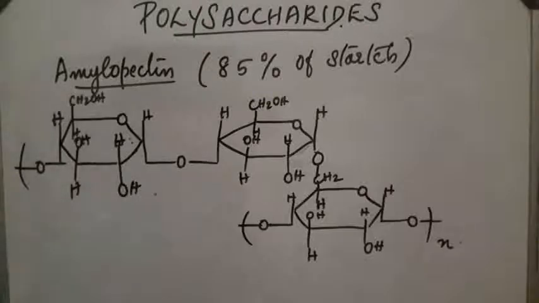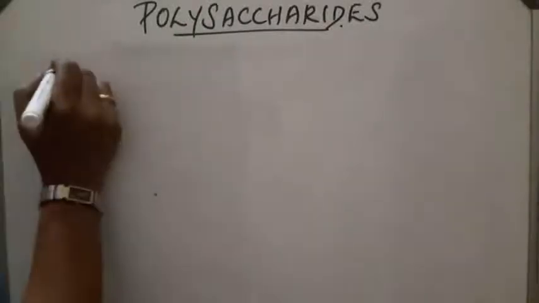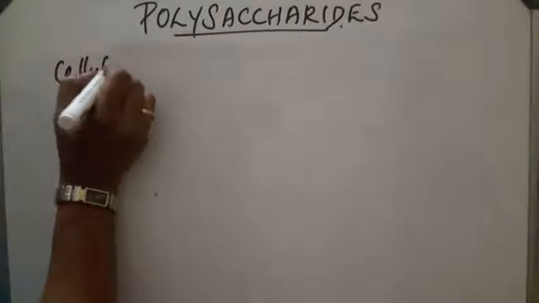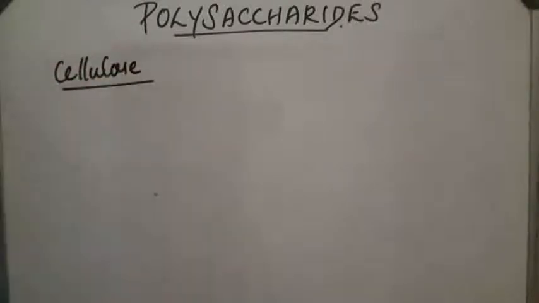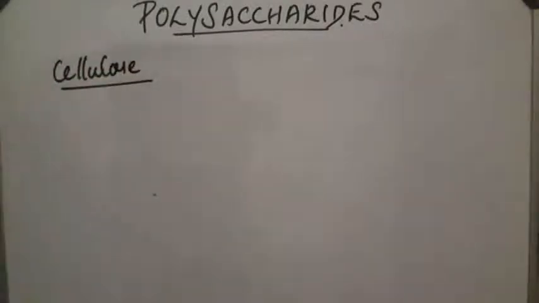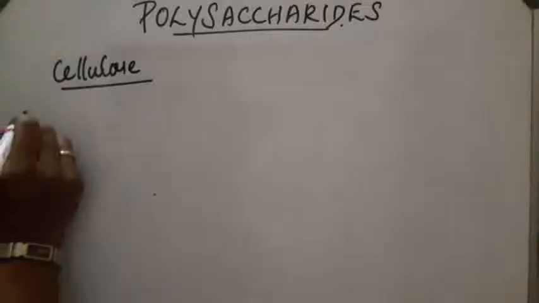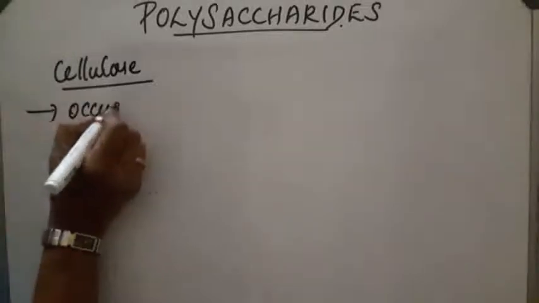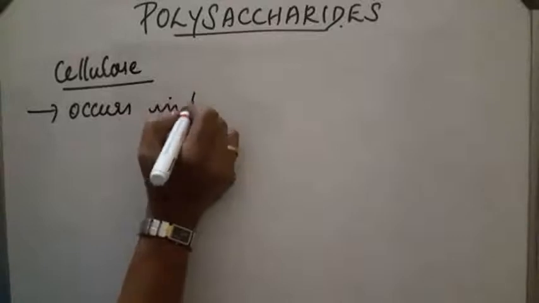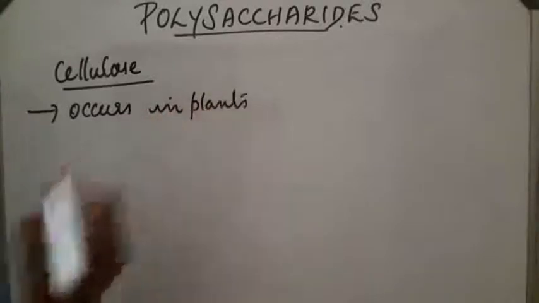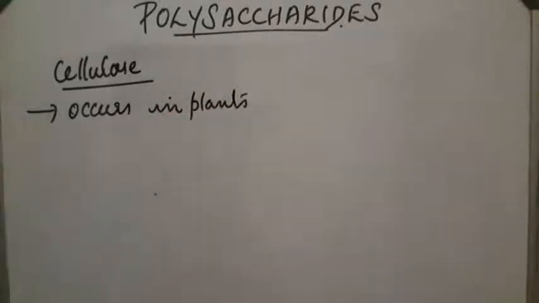Next, cellulose. Cellulose occurs in plants, and it is the most abundant organic substance present.